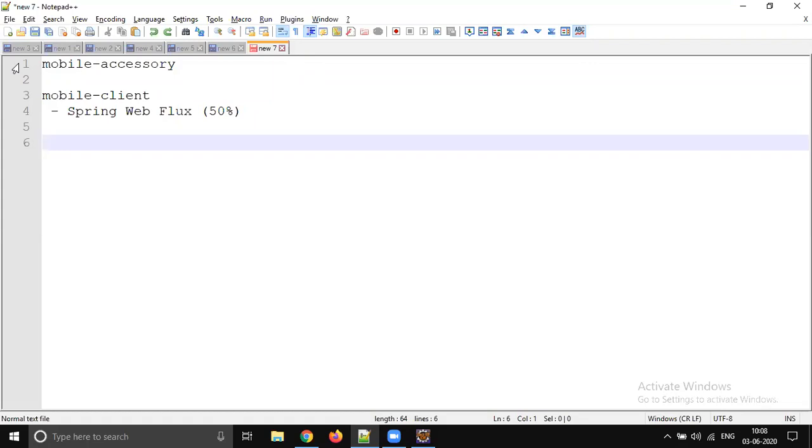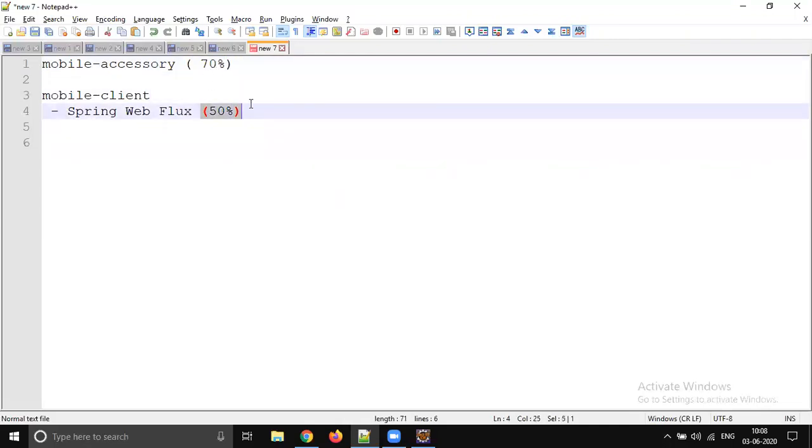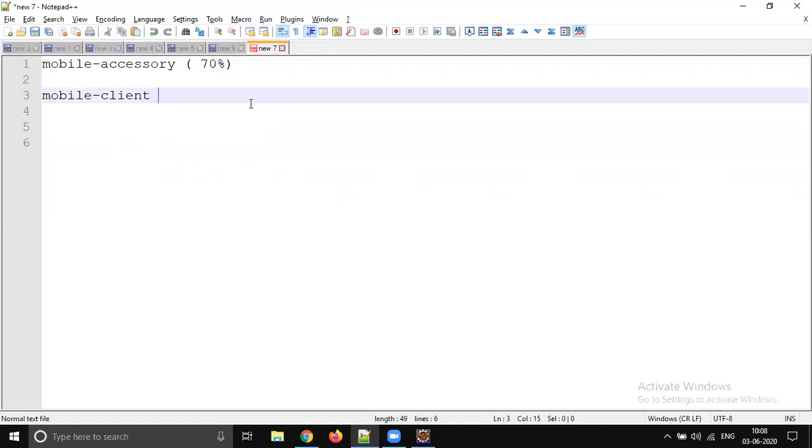Going forward, the things will be very vast. Whenever we are writing the Mono accessory, you will be a little confident. You think you understood 60 to 70 percent. But when we go to the Mono client, your graph will go down. You think you understood only 30 to 40 percent, because it's more functional code I will write. Too much functional programming it is. So your graph will go down.